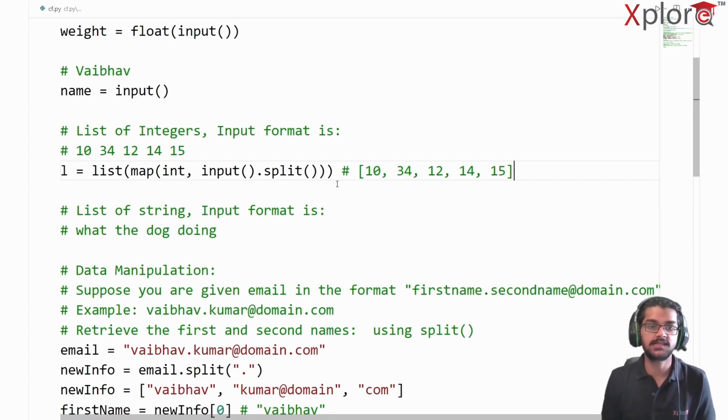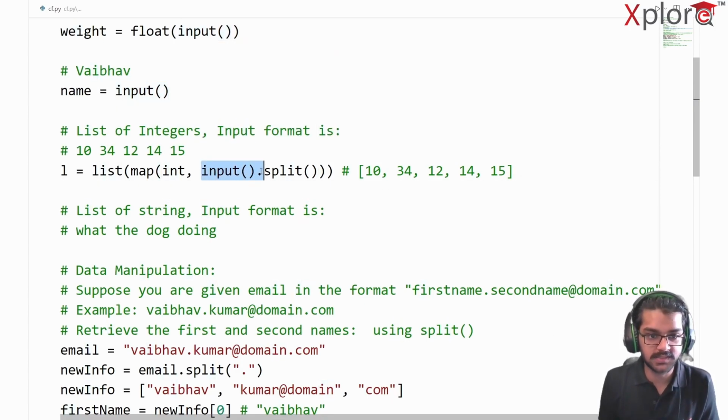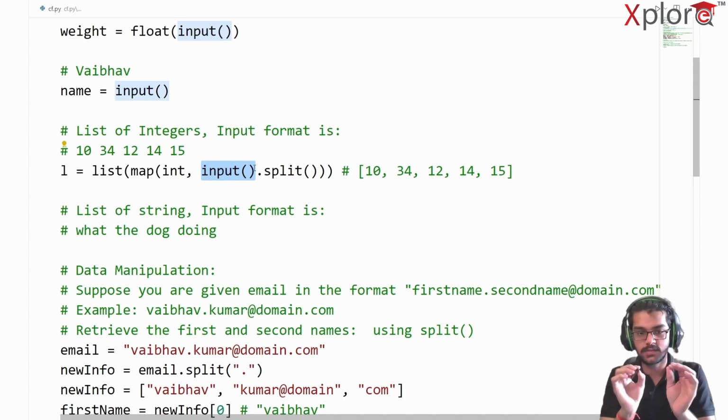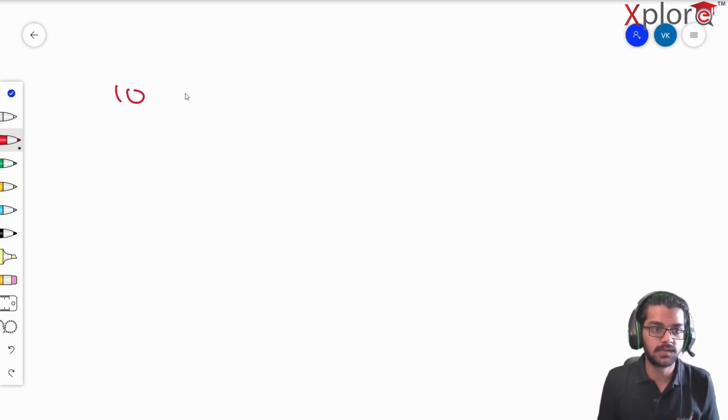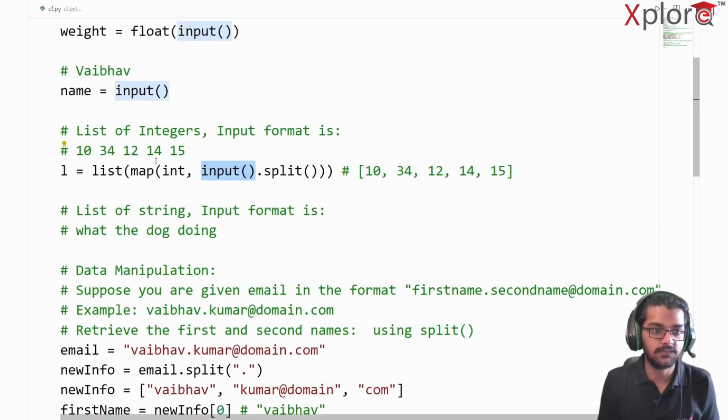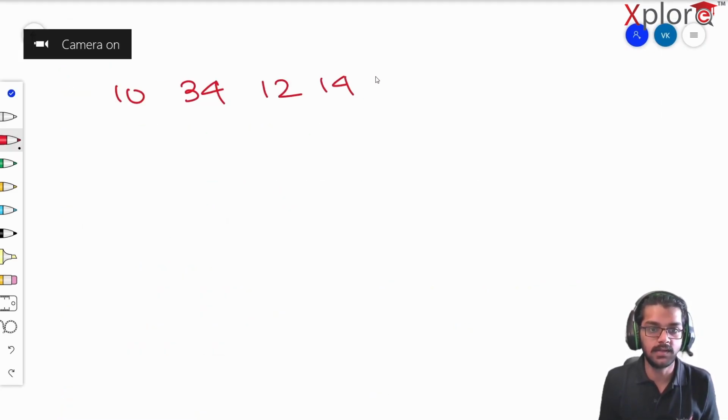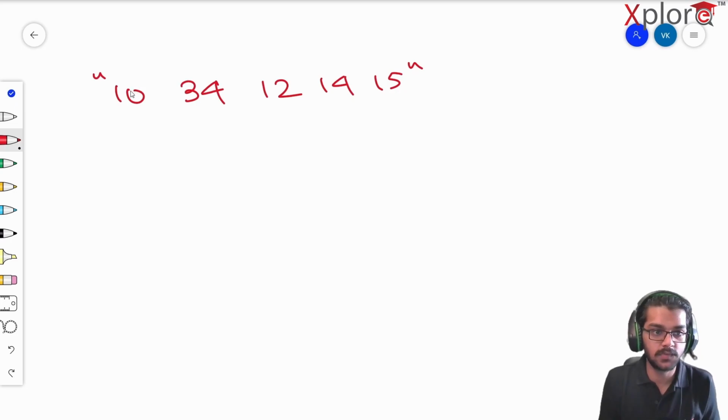Pretty much it. Let's see what is happening. What is happening actually? So initially input is there, right? Let's break it down one by one. So input is there. Let's take the input 10 34, then we have 12 14 and 15. So this is what my input is going to store.